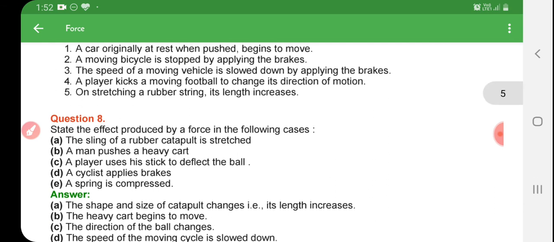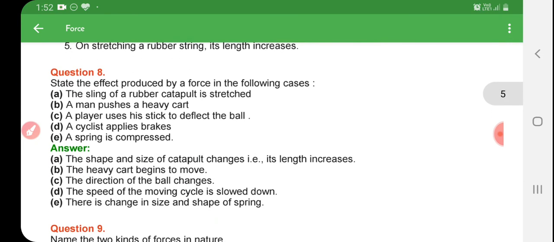Now question number 8. State the effect produced by a force in the following cases. First, stretching a rubber string: the shape and size change, and the length increases.